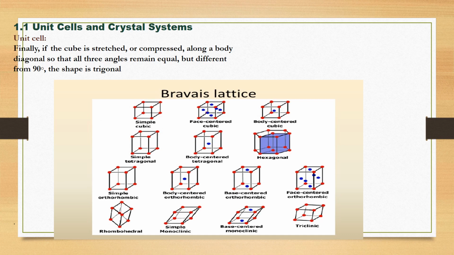Here again is the description of the Bravais lattices. Here simple cubic, face centered cubic, body centered cubic, and then moving towards the next, simple tetragonal, body centered tetragonal, and hexagonal, and then all these structures are shown here. You can easily see and draw them on your paper.